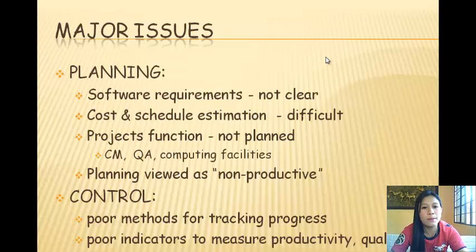In planning, software requirements are not clear. Cost and schedule estimation is difficult. The project functions are not planned, such as CM or QA computing facilities. Planning is viewed as non-productive. In control, there are poor methods for tracking progress and poor indicators to measure productivity and quality.